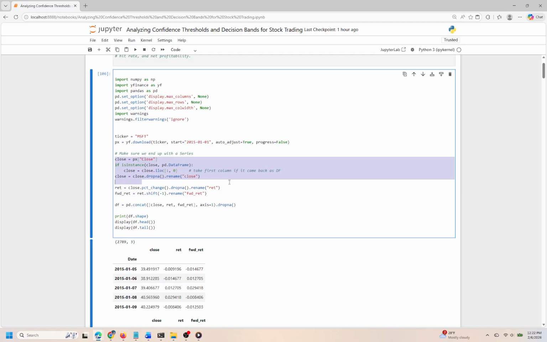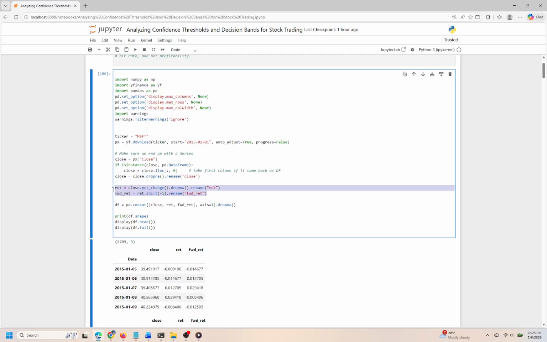As we process the data, we isolate the close prices of the stock. If it turns out that our retrieved data returns as a data frame rather than a series, we ensure we're taking just the first column. This careful handling makes sure we end up with a straightforward series of closing prices. Afterward, we drop any missing values and assign a more meaningful name to our series for ease of use.